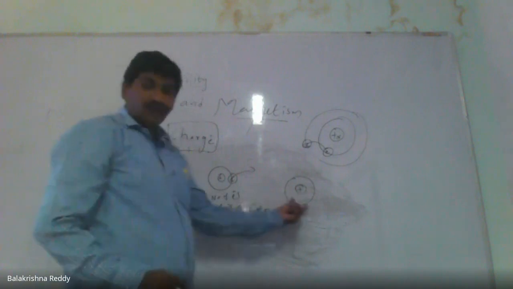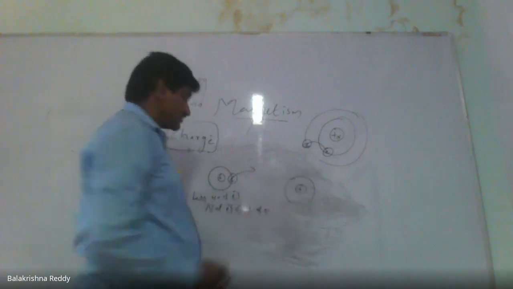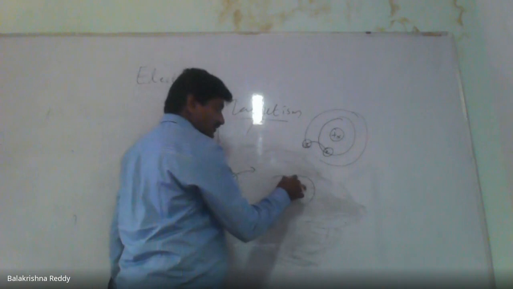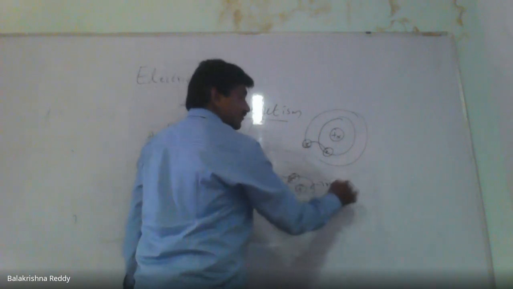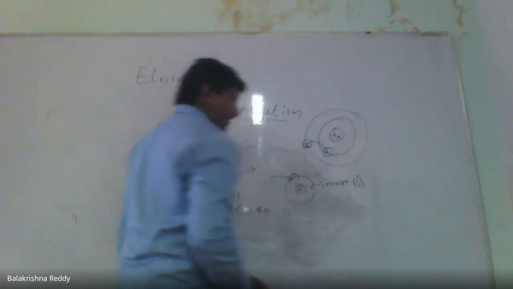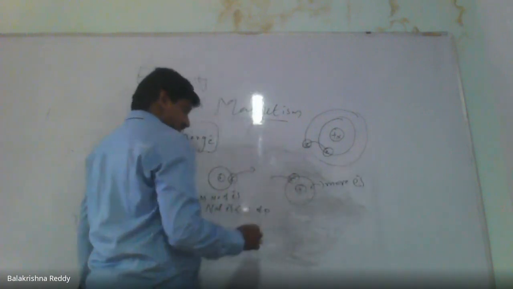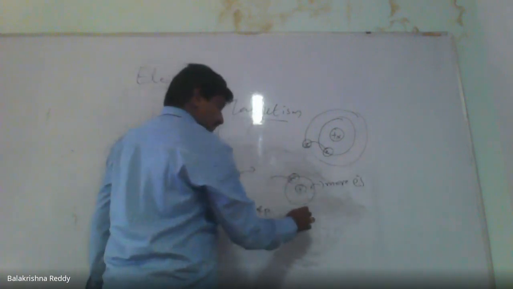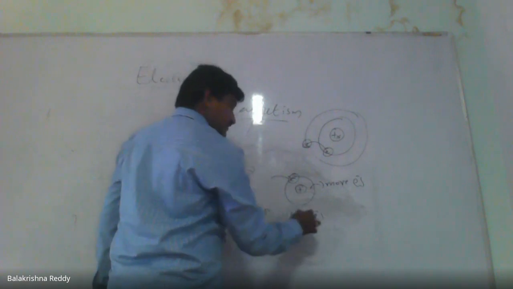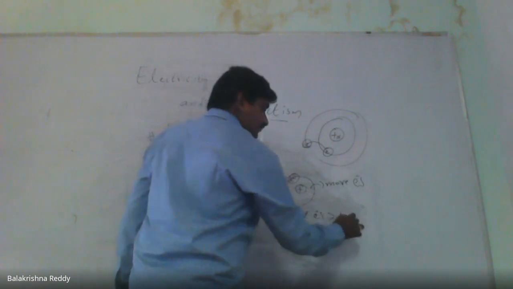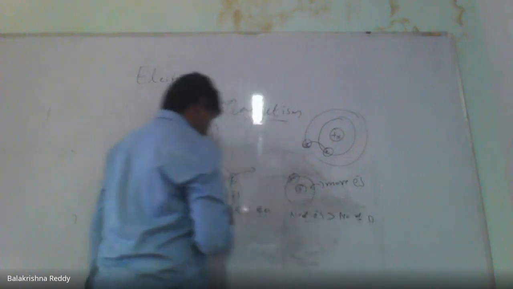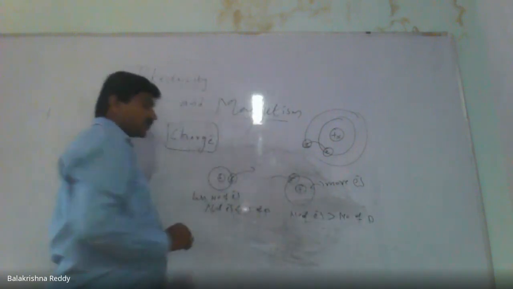If an atom gains electrons from an external source and has more electrons, then the number of electrons is greater than the number of protons.